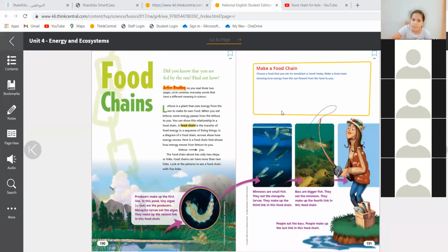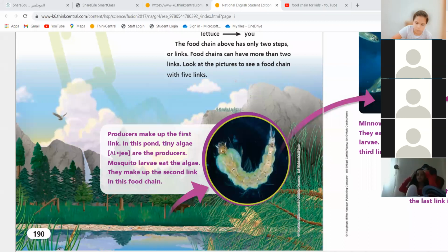Now take a look at this food chain over here. Down here, the lake. Who lives over here? There's a producer, who makes the first link. What do we call it? This is grass. I think this is algae. This is the tiny algae. They are the producers. Always, the food chain starts with what? With a producer, because the producer takes the energy from the sun. So it is the first one always in the food chain.